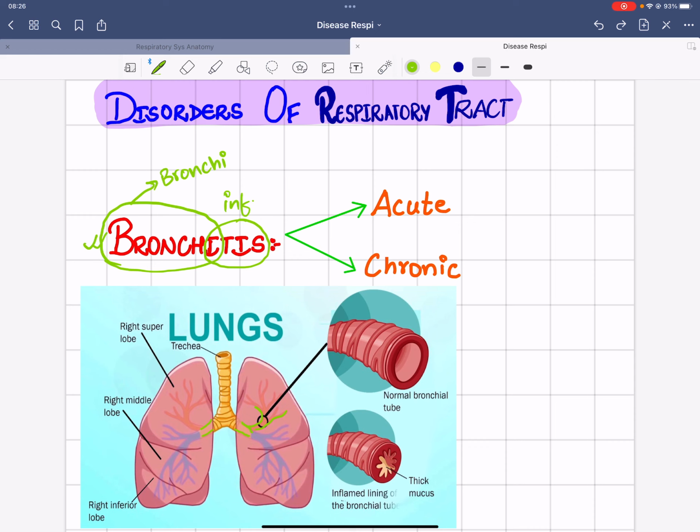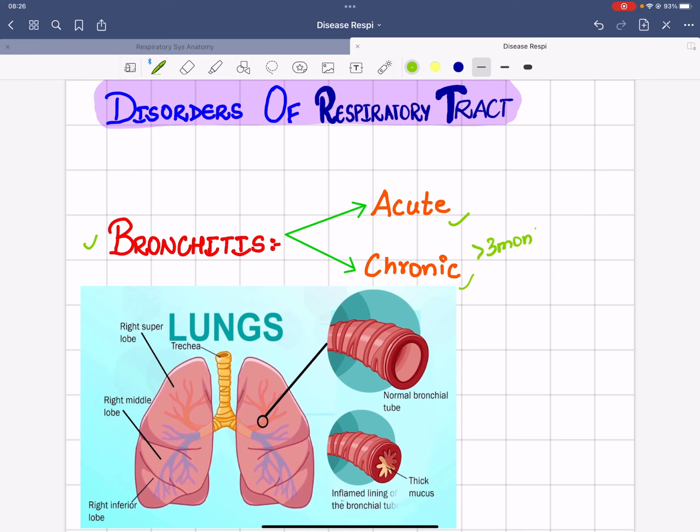Now, further moving on, we can see that there are two types of bronchitis: acute and chronic. In every medical condition, chronic is the type of infection which lasts for more than 3 months.